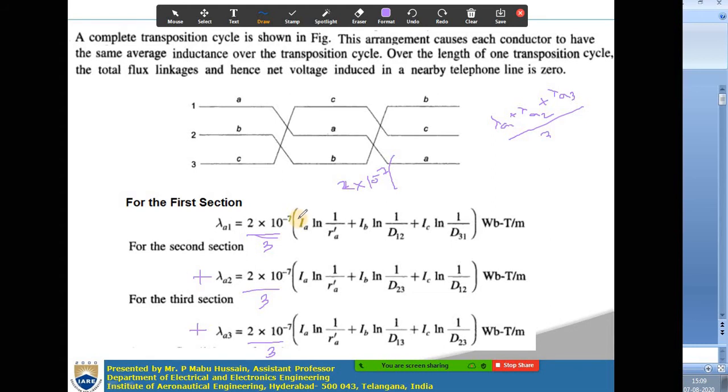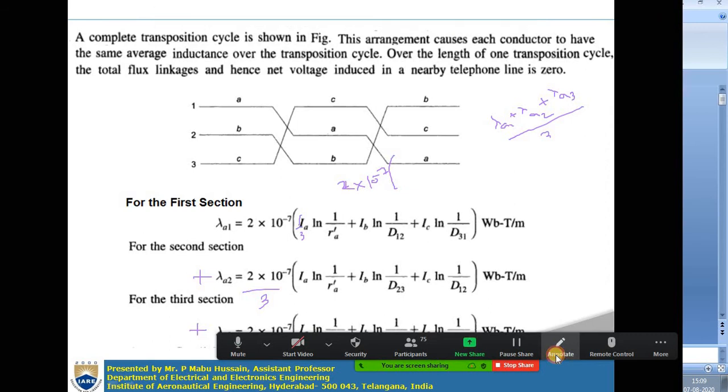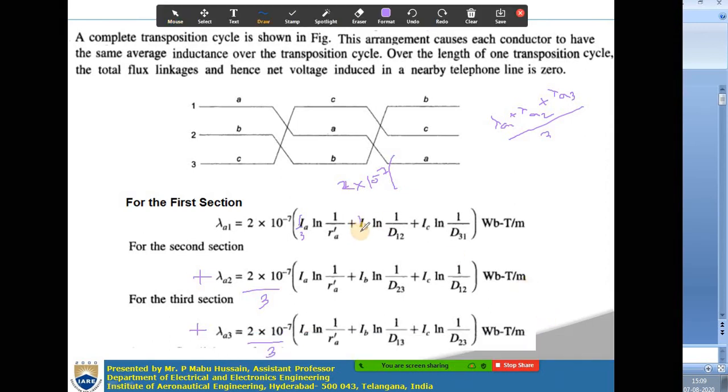Here you will get 1 by 3, here also 1 by 3, here also 1 by 3. So in the other expressions also you can take that inside.